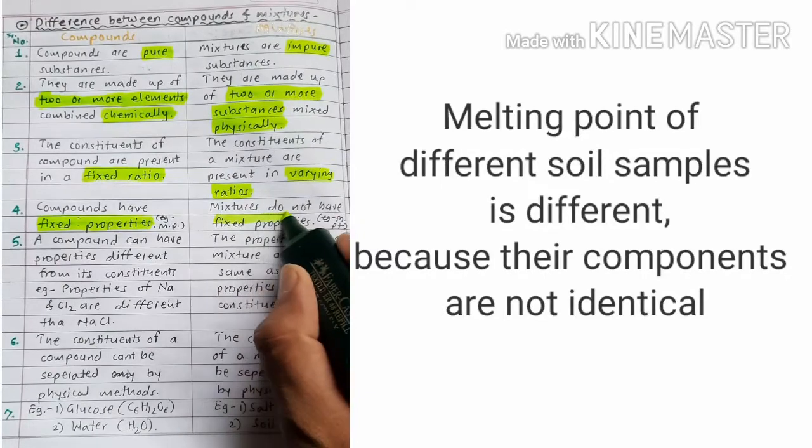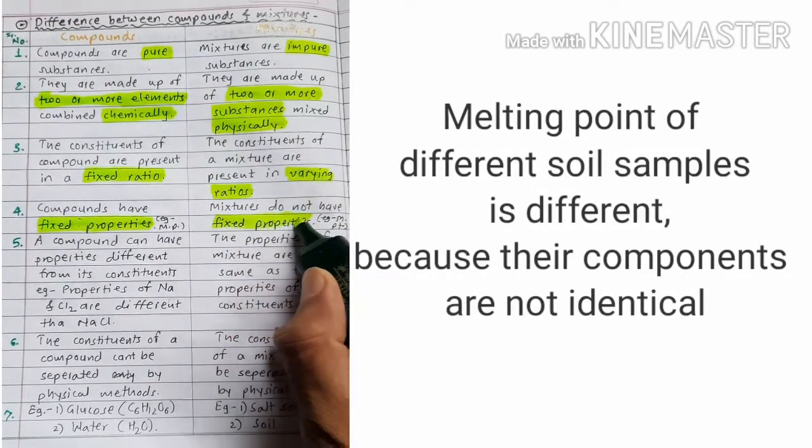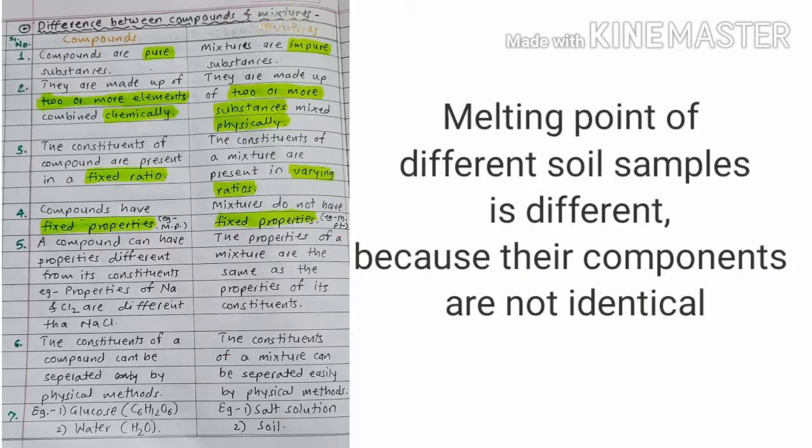Say, for example, if we analyze soil and try to take the melting point of soil from place A, place B, place C, the melting points will more probably be different, because the components of the soil sample from place A, place B and place C are different. Their bond length, bond angle, all things are different, and that's why mixtures do not show identical properties.